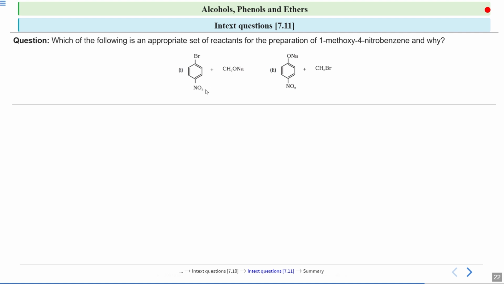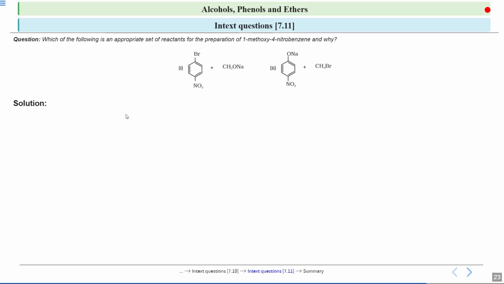Let us see the solution now. First we will see set A. For this set, you have sodium methoxide, that is CH3ONa. It acts as a strong nucleophile as well as a strong base.